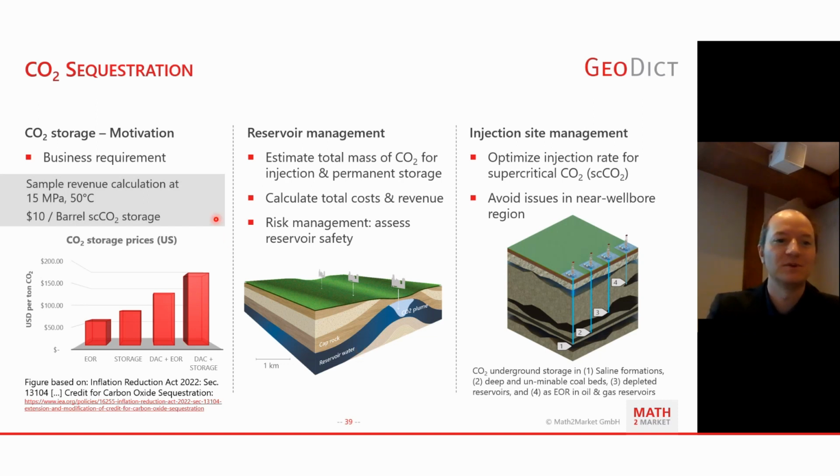So I'm looking here at a sample reservoir at 50 megapascal and 50 degrees Celsius to consider the supercritical CO2 density for this calculation, which basically means that we get more or less $10 per barrel of CO2 storage in the supercritical state. So why are we saying this $10 here? Based on the Inflation Reduction Act 2022 in the US, you get for permanent storage of CO2 an amount of $85 per ton of CO2 stored permanently.